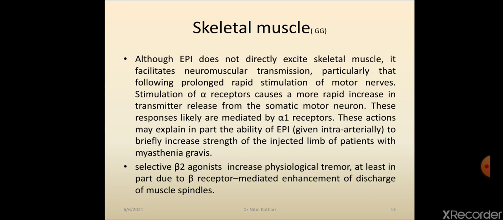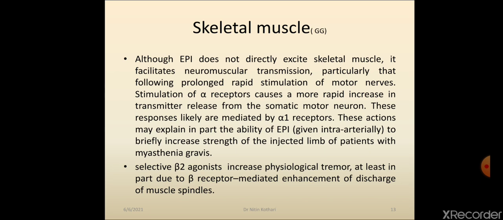Epinephrine stimulates alpha receptors, basically alpha 1 receptors, and these alpha receptors are presynaptic in nature. And stimulation of presynaptic alpha 1 receptor causes more rapid increase in transmitter release, and this transmitter is acetylcholine.